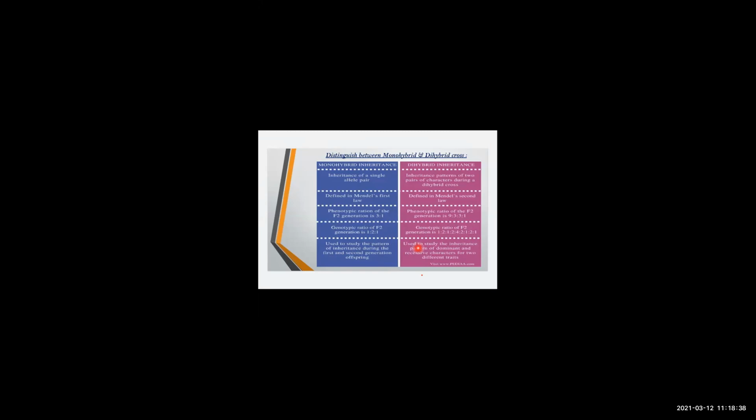Monohybrid cross is used to study the pattern of inheritance during the first and second generation of offspring, and dihybrid cross is used to study the inheritance pattern of dominant and recessive characters for two different traits. So these are basically the differences between monohybrid cross and dihybrid cross.